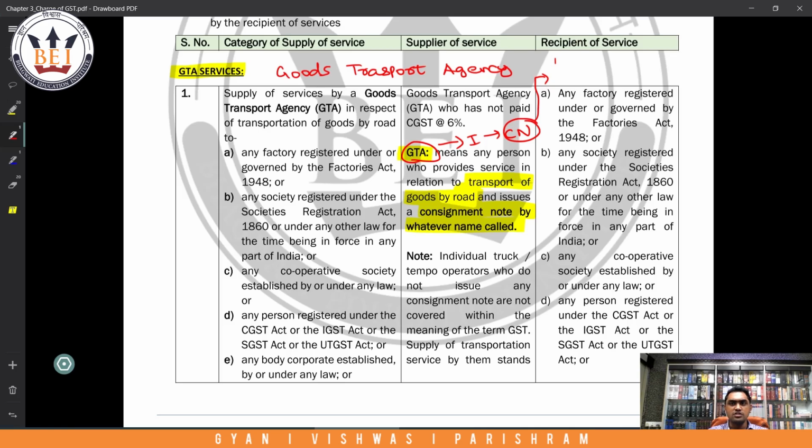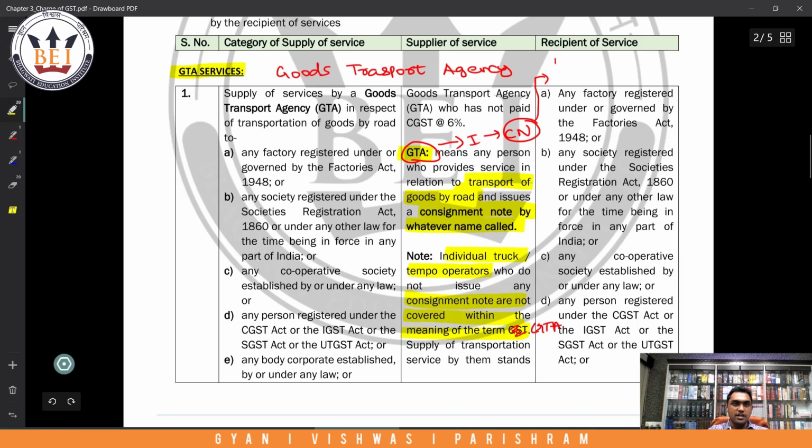Especially big logistic companies do this. Small logistic companies don't follow this, but big logistic companies do follow this. And one more important thing to note here, individual truck or tempo operators, the normal ones you call if you want to shift your house, who do not issue any consignment note, are not covered within the meaning of the term GTA.